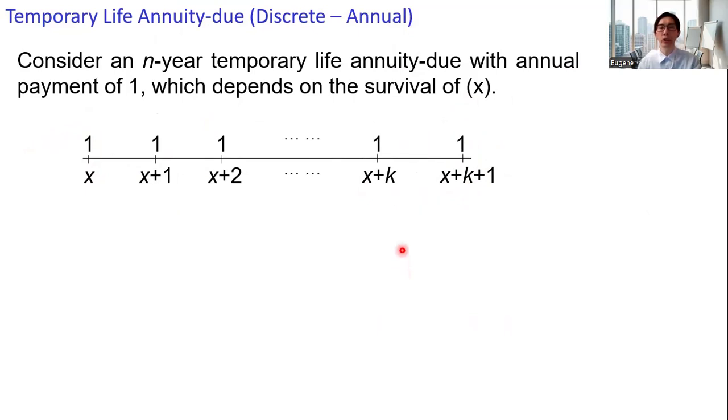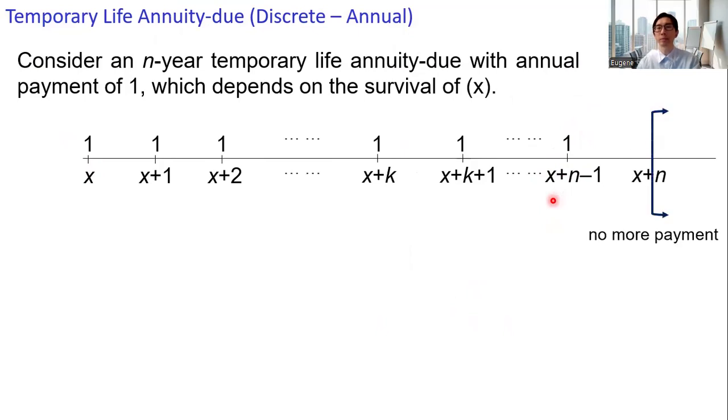If the individual dies beyond the end-year period, then the payments of 1 continue, and the last payment of 1 is made as long as the individual reaches age x plus n minus 1. And then afterwards, there are no payments. To conclude, if the individual dies within the end-year period, which corresponds to the event Kx less than or equal to n minus 1, then Y depends on Kx. Y equals a double dot angle Kx plus 1. And if the individual survives beyond the end-year period, Kx greater than or equal to n, then Y is a constant, a double dot angle n.